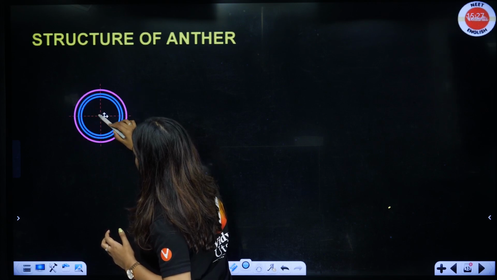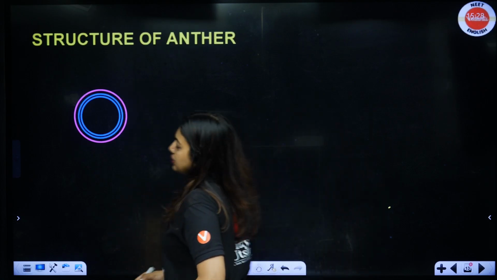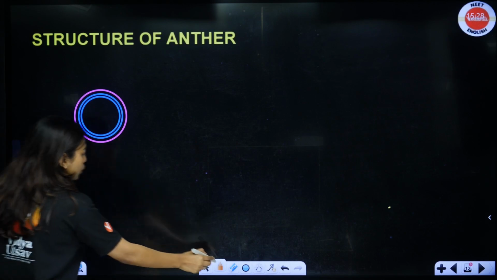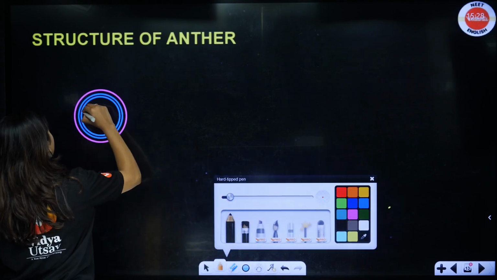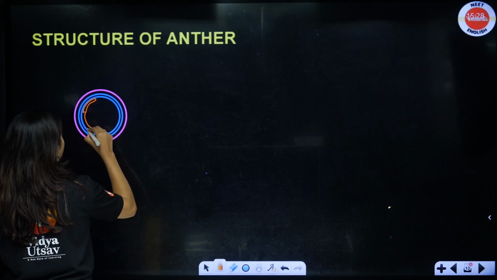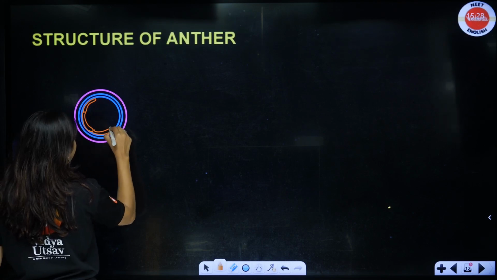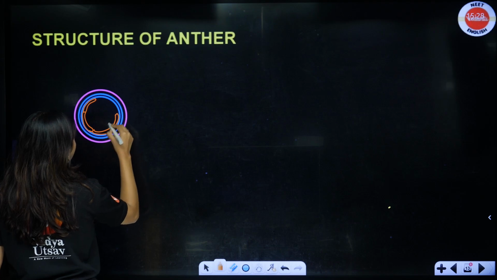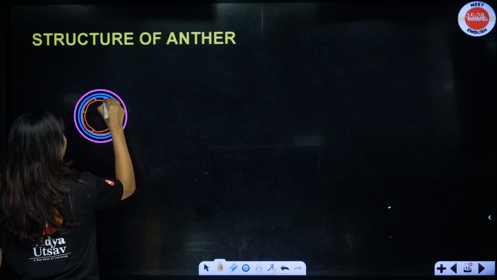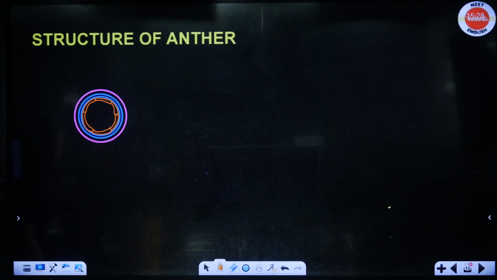Like this, the middle layer will be there, two layers of middle layer, and then one layer of tapetum, correct, one layer of tapetum. I have just drawn it in blue.